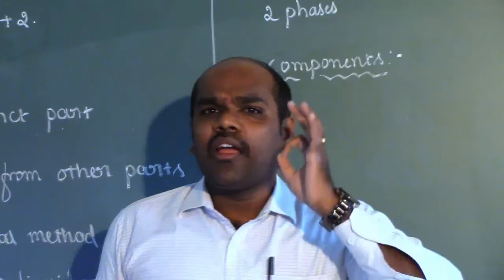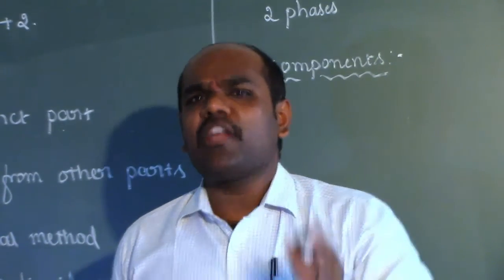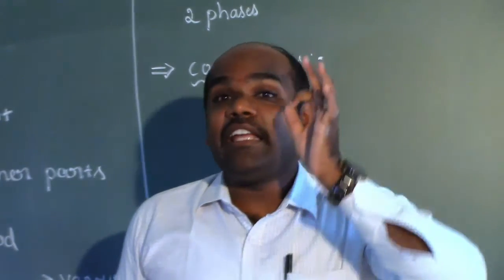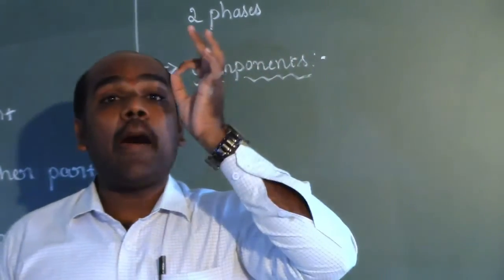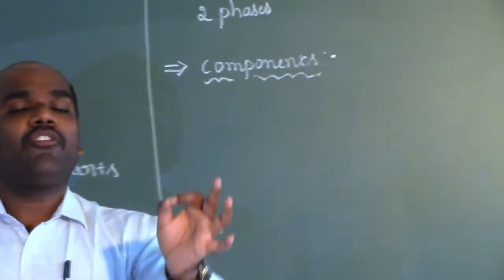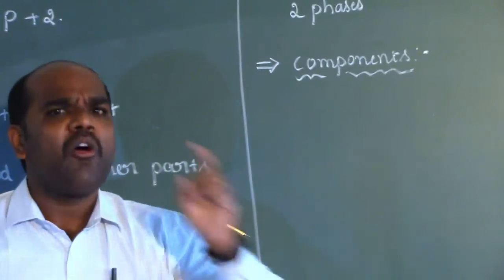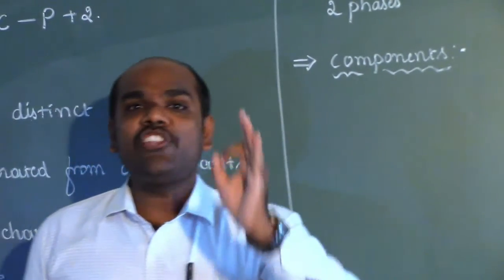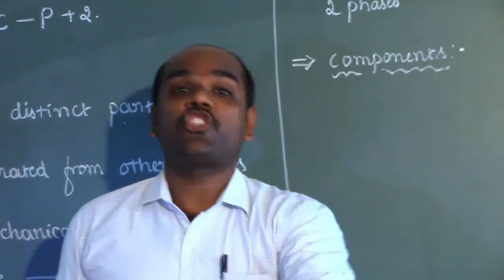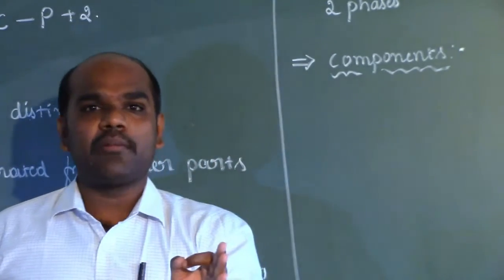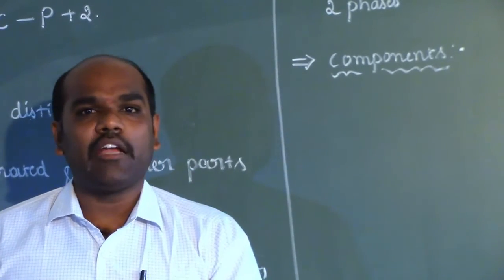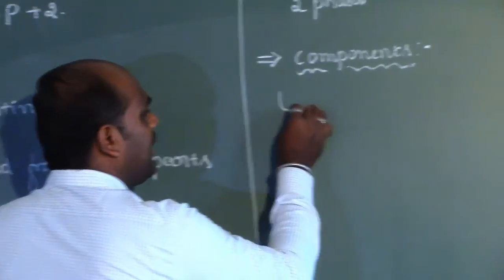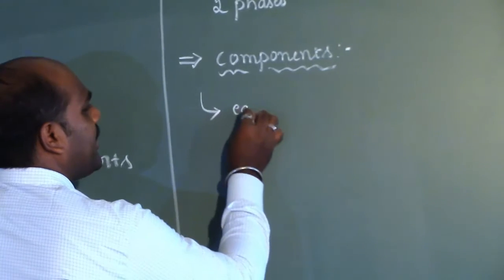I repeat, if you consider the state of equilibrium and the constituents that are present at the state of equilibrium, each distinct composition of the equilibrium will be considered as one component. I repeat once again, each distinct composition of the equilibrium state, the constituents of the equilibrium, will be considered as one component.